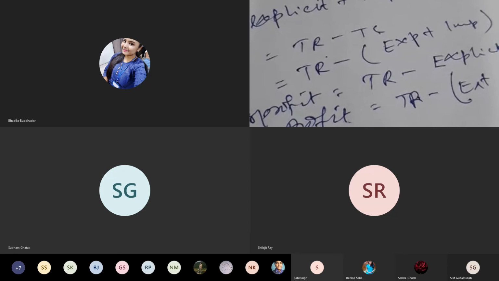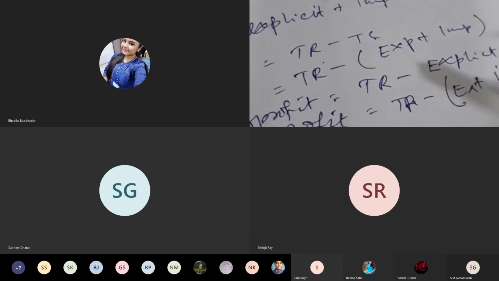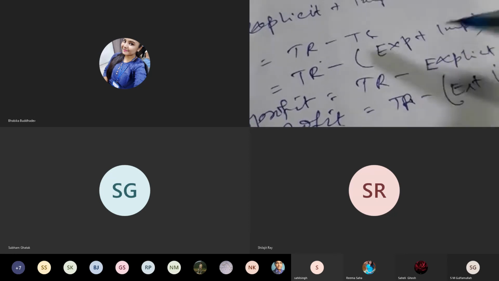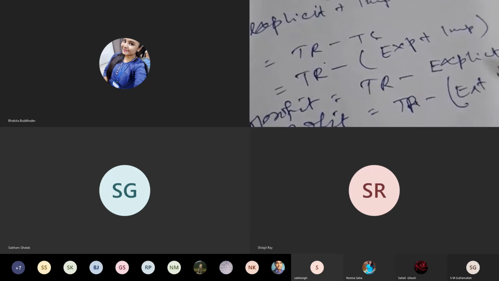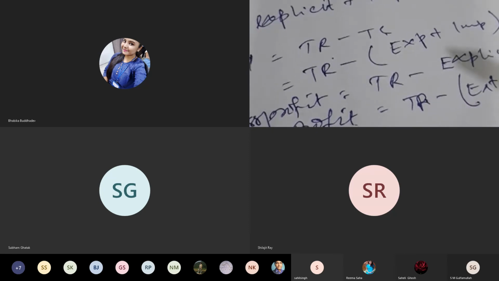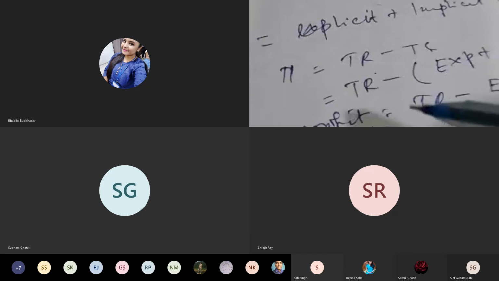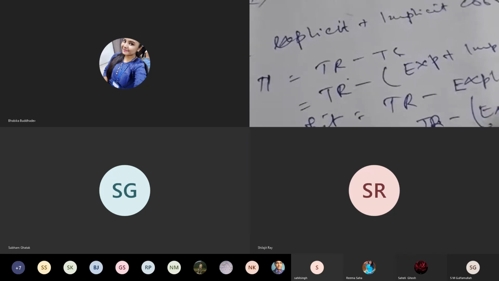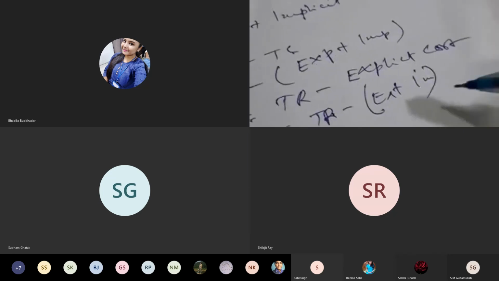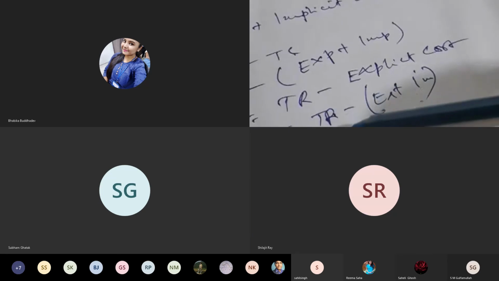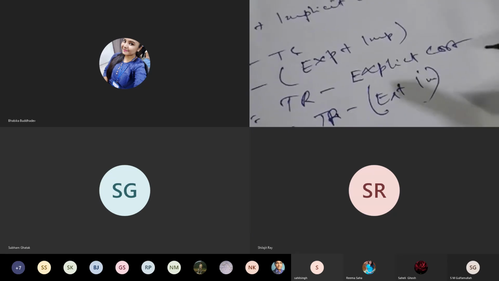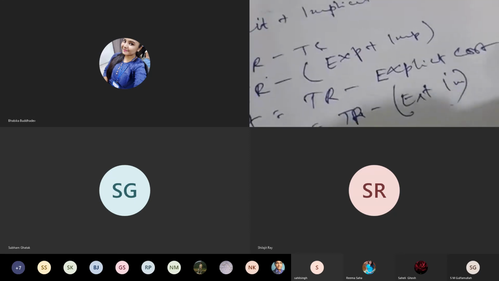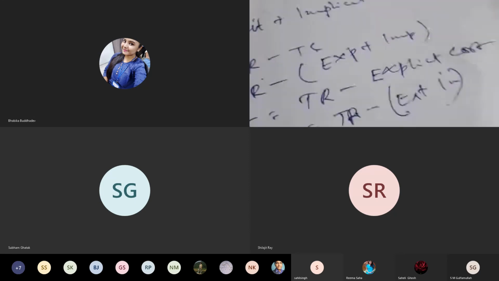That is why sometimes only the explicit cost is excluded from the total revenue. If from the total revenue only the explicit cost is deducted, such type of profit is called the gross profit. And if both the explicit and implicit costs are deducted from total revenue, then the amount of profit calculated is called the net profit. So that is what I have taught so far.